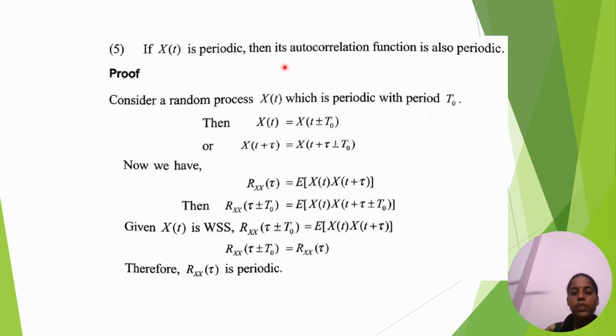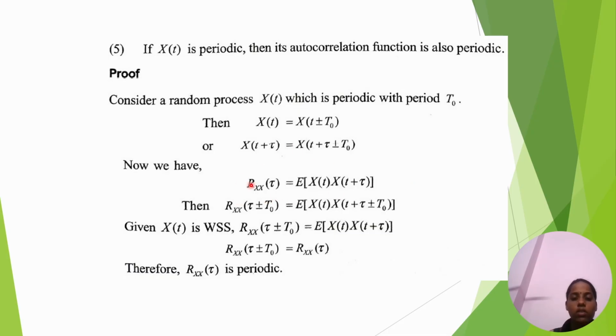If x of t is periodic, then its autocorrelation function is also periodic. X of t equal to x of t plus or minus t naught, or x of t plus tau equal to x of t plus tau plus or minus t naught.